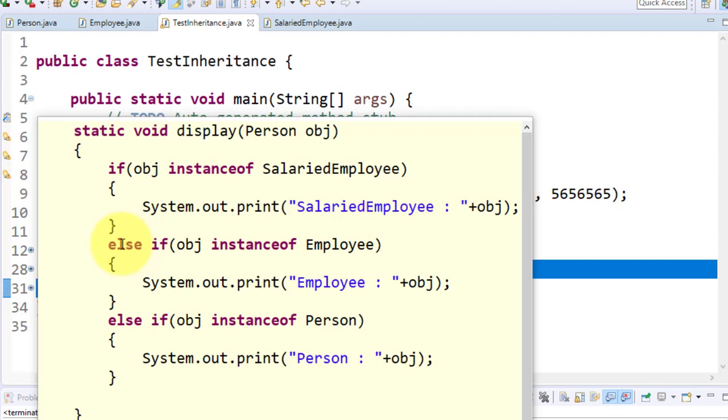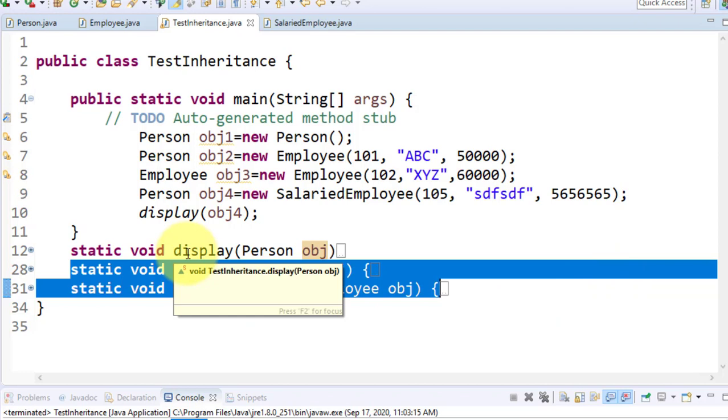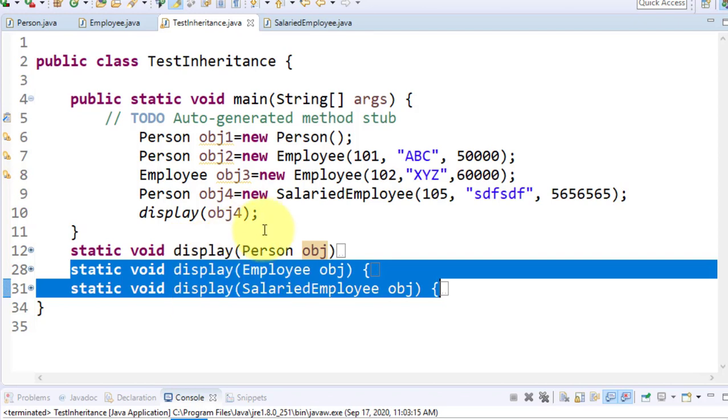This type of function you can write in any class, not in the same class. We are writing this function in a testing class, correct? That means this facility you have to use in your application in any class, and there you should write code which is capable of holding the objects of any subclass of that super type. I hope now you are clear about upcasting.